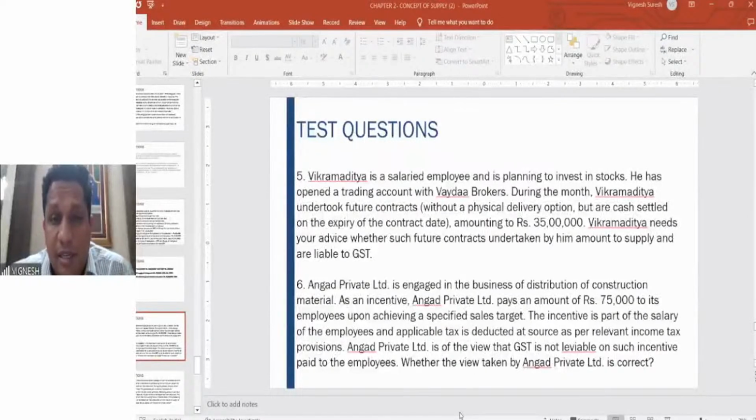On actual settlement, GST will be applicable, but only if there is a commodity underlying the derivative. The commodity can be gold or foreign exchange, then it will come. But if the underlying also is a security, then still there is no GST which is applicable, right? So you have to be very careful with the wording.